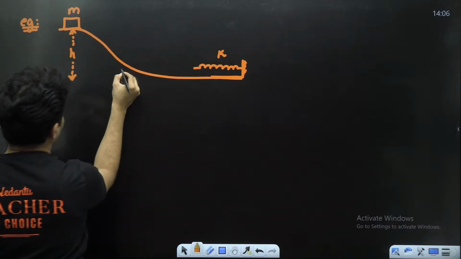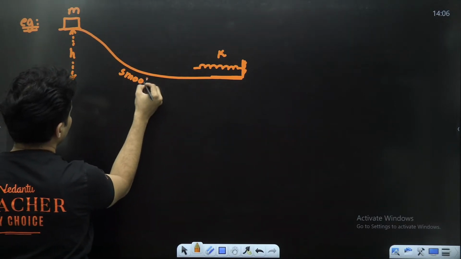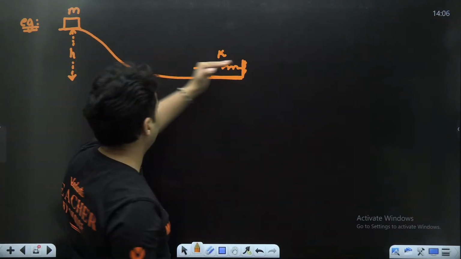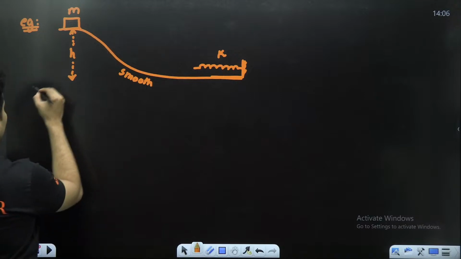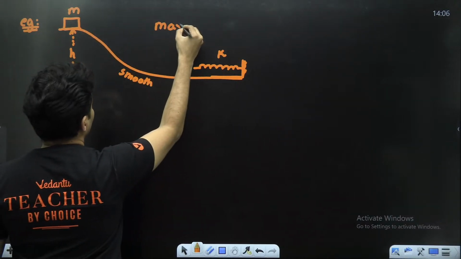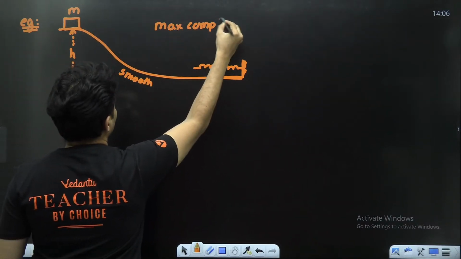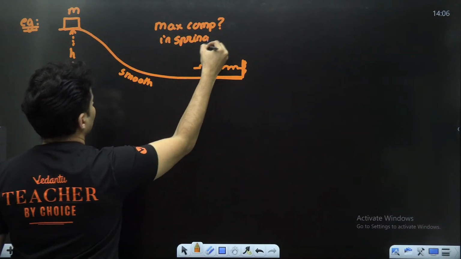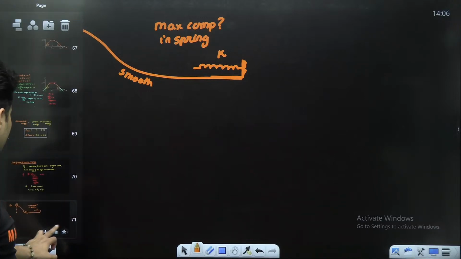And this track is given to be completely smooth. This block is left and it slides down and compresses the spring. The question is, what is the max compression in the spring? Let's try to do this.